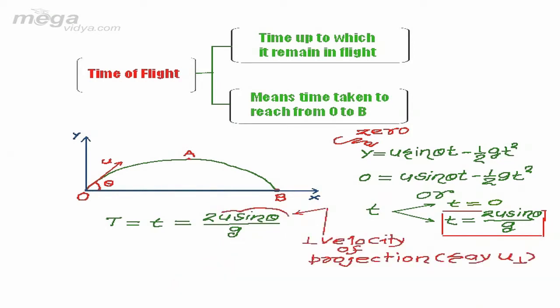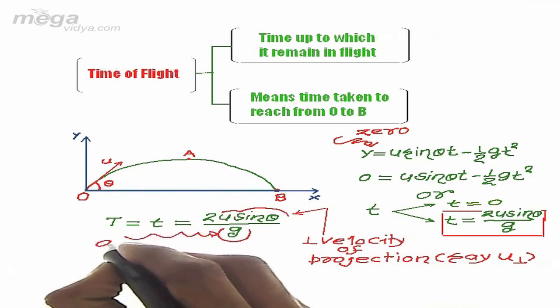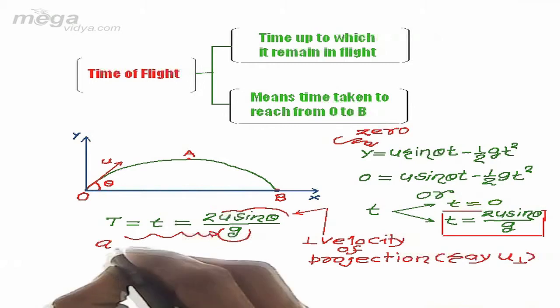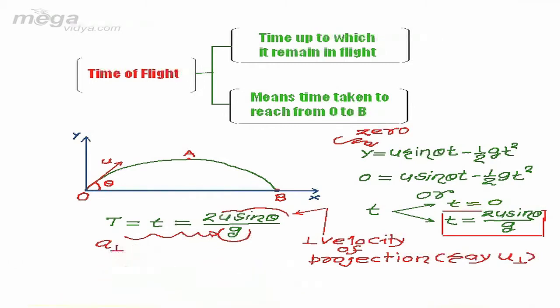Here u sine theta can be taken as the perpendicular velocity of projection, the velocity perpendicular to the ground, along the y direction, which we can call u perpendicular, and g is the acceleration of the projectile perpendicular to the ground.